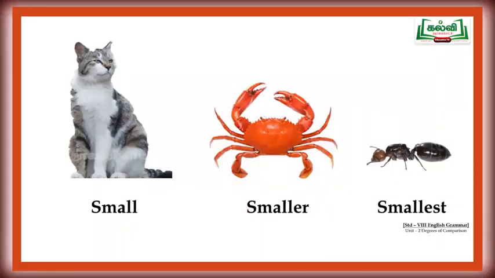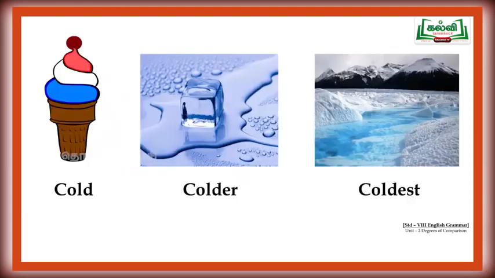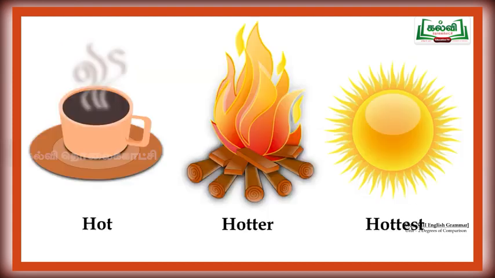Look at the image now. Small, smaller, smallest. Cold, colder, coldest. Hot, hotter, hottest. Let us compare things with the real objects now. Can we do? Are you ready? Dear children, now I am going to show you some things. Okay? So, you have to see and compare the adjectives of one thing with another. Can you do it? Yes.